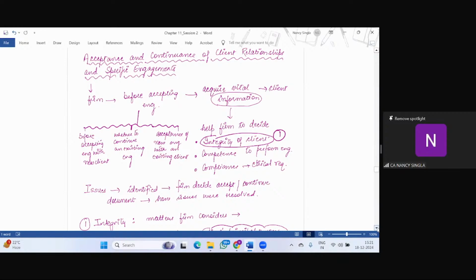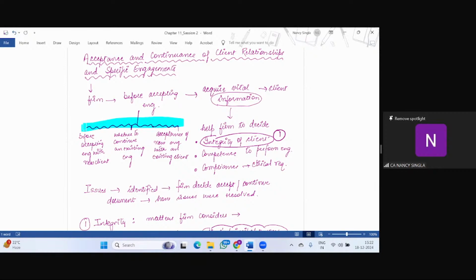So, before accepting any engagement, and in fact, this talks about three things: before accepting engagement with a new client, or whether to continue an existing engagement with the existing client, or accepting a new engagement with an existing client. Clear?